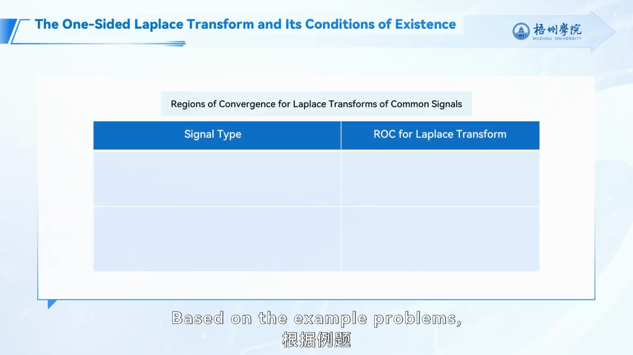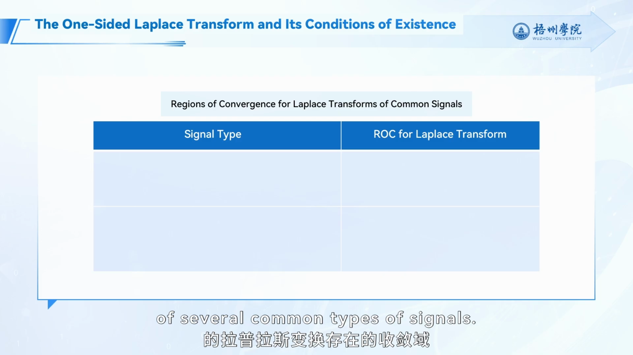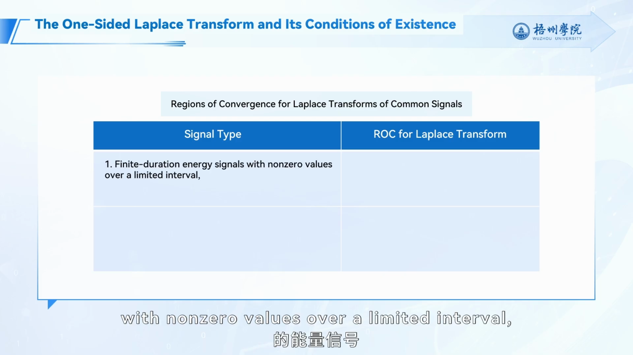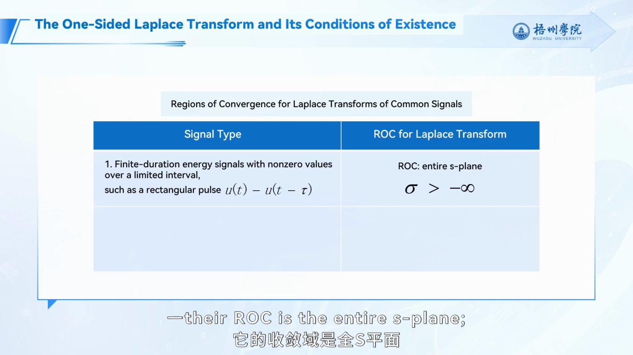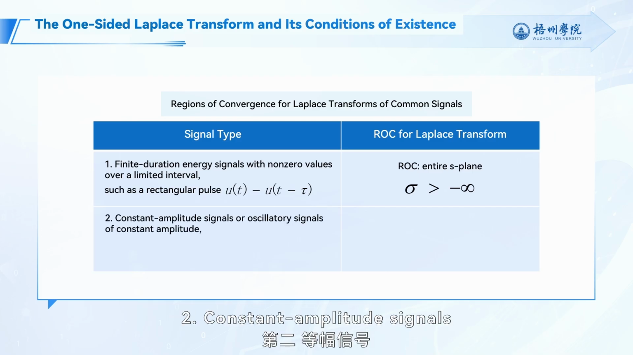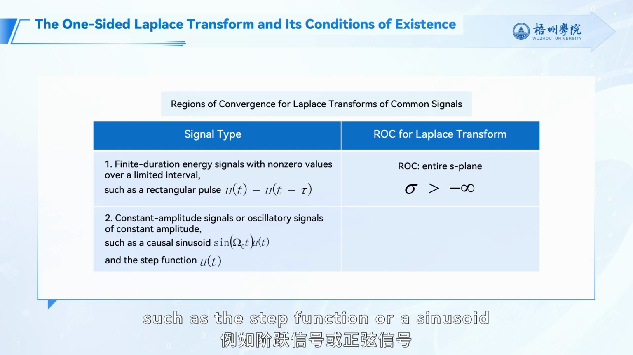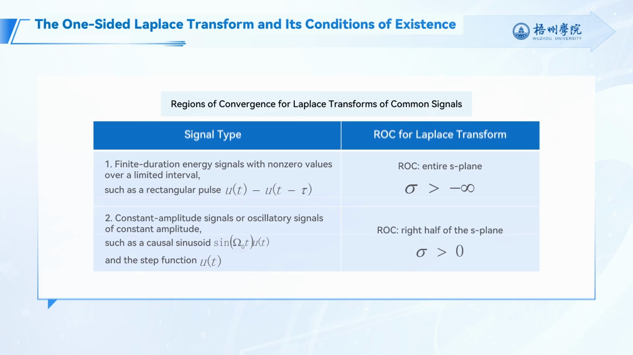Based on the example problems, we can summarize the ROC for the Laplace transforms of several common types of signals. 1. Finite duration energy signals with non-zero values over a limited interval, such as a rectangular pulse. Their ROC is the entire S-plane. 2. Constant amplitude signals or oscillatory signals of constant amplitude, such as the step function or a sinusoid. Their ROC is the right half of the S-plane.